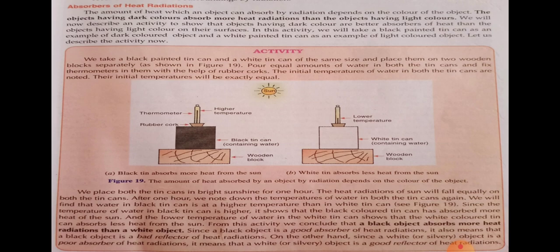So the water in the black tin becomes hotter than the water present in the white tin. Understood? Dark color absorbs more heat radiation from the sun.